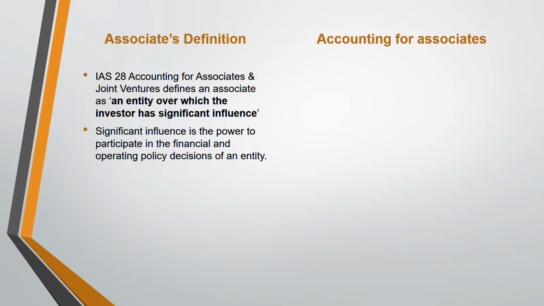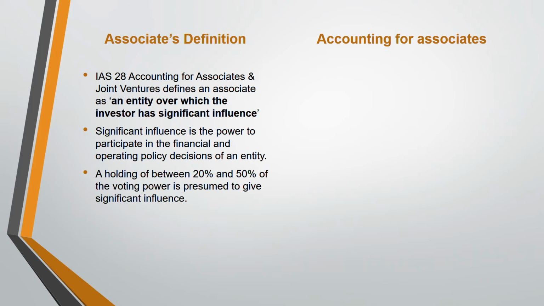For this associate, you have to know how to calculate, and you have to know the definitions also, because for explanation purposes and discussion questions, you will need this. In percentage terms, between 20 to 50% is an associate. In the exam, they will not write it word by word. In a calculation question, group accounting questions, they will not say this has significant influence, meaning the power to participate in financial and operating decisions.